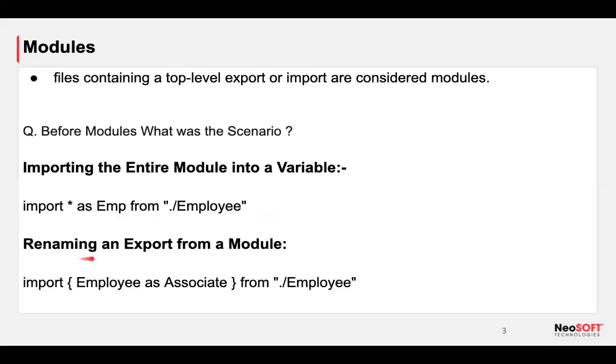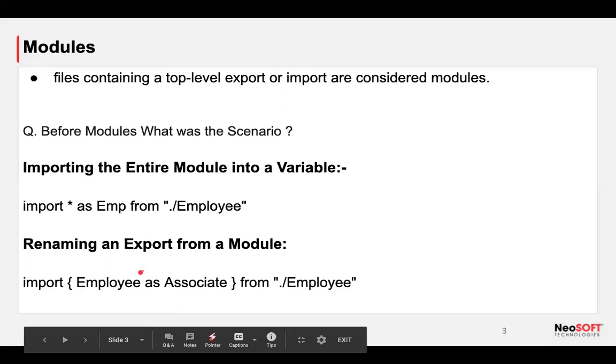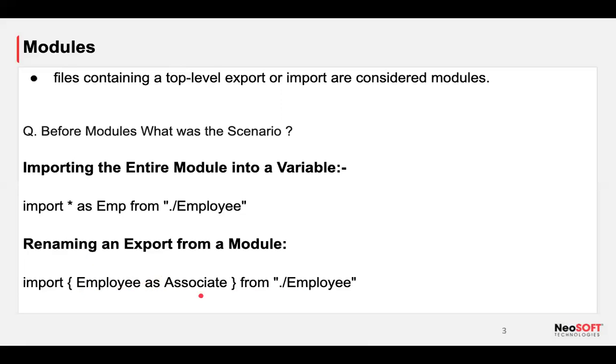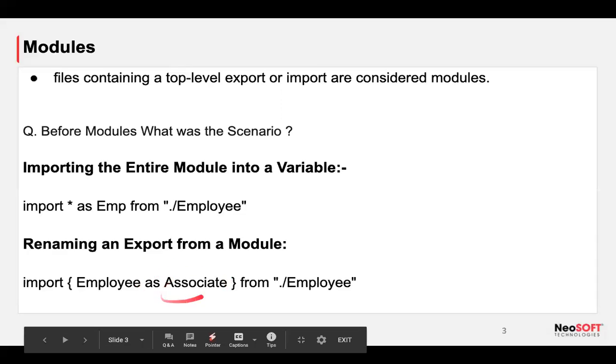Let's say I want to rename an import statement. Like in my employee module, there is a function called employees, but I want to rename it in my specific components. I can rename it using the as keyword.